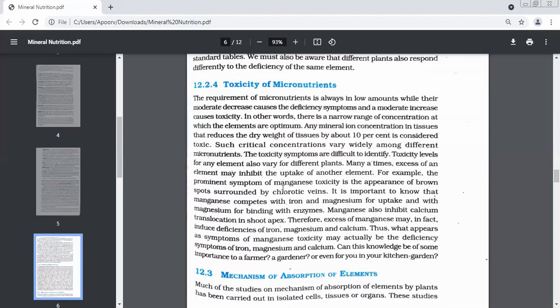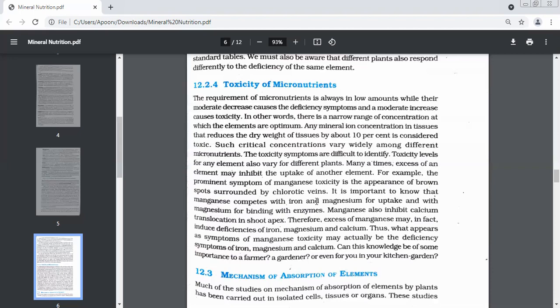For example, the prominent symptom of manganese toxicity is the appearance of brown spots surrounded by chlorotic veins. Now, this is one toxicity symptom which is visible. Toxicity caused by what? Magnesium. Which element are we talking about, children?